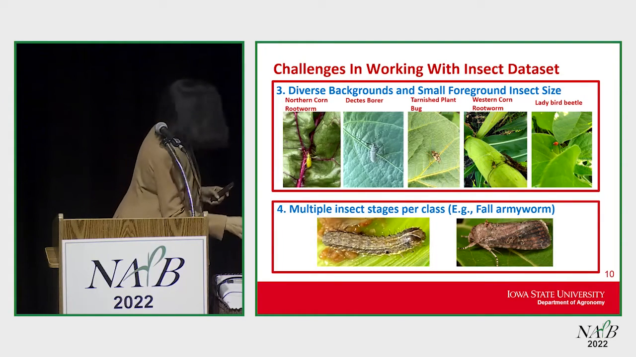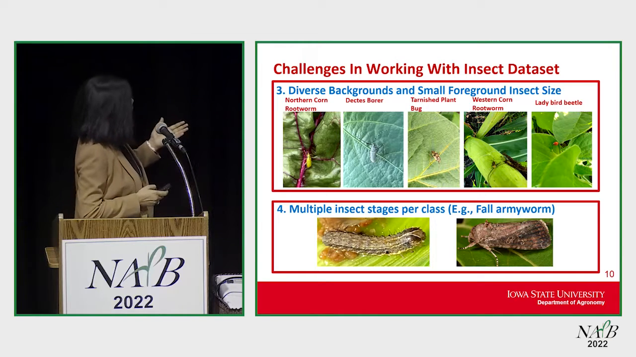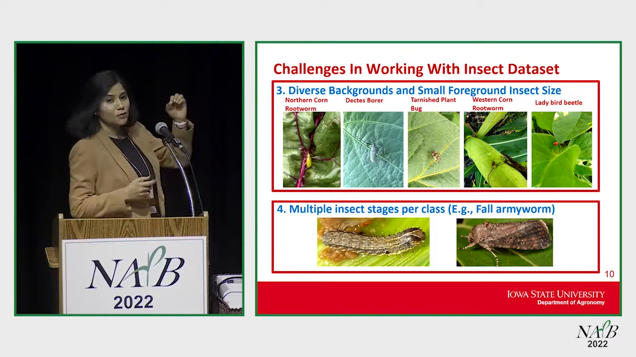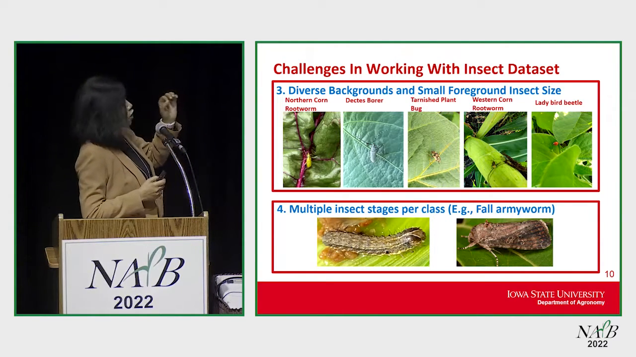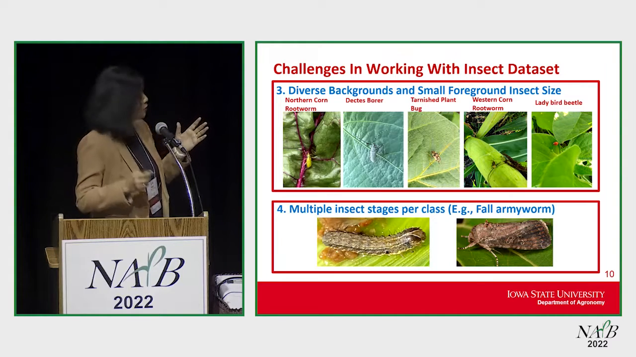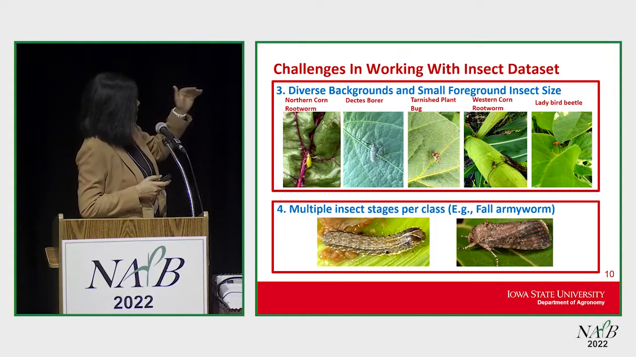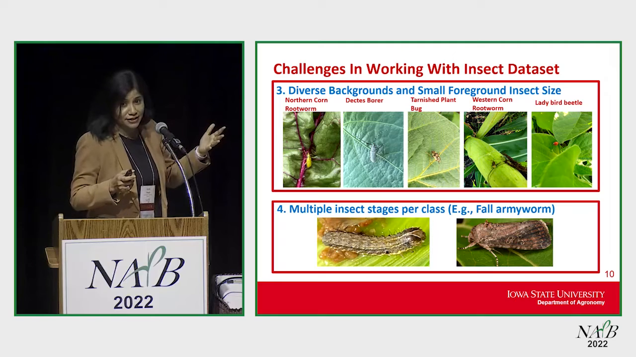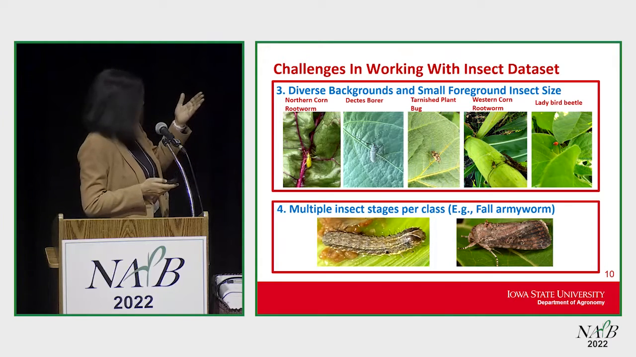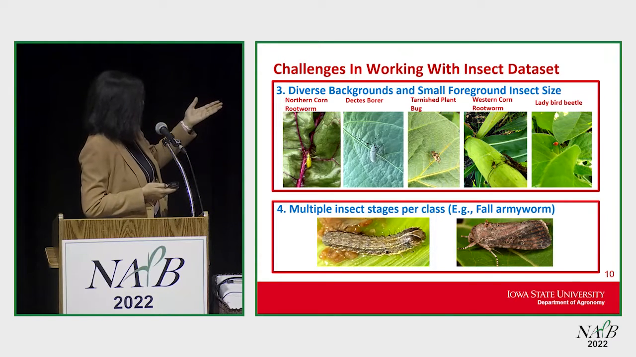So the third challenge is we have diverse background and a small foreground. These insects are very small when we take pictures in the field. And the fourth challenge is that these insect pests can have multiple stages. Like fall armyworm can have a moth, and it can have a caterpillar stage.